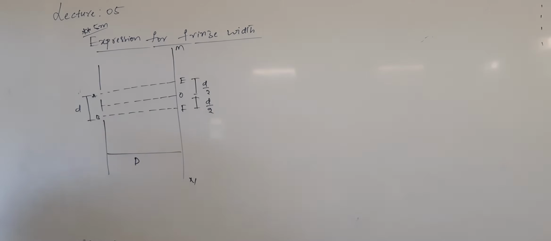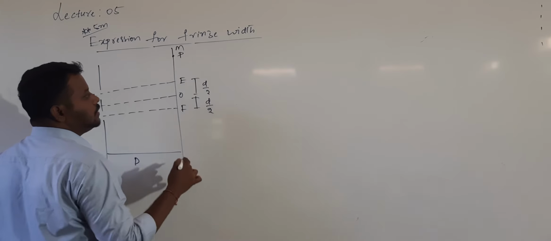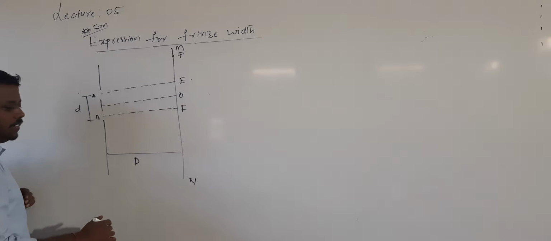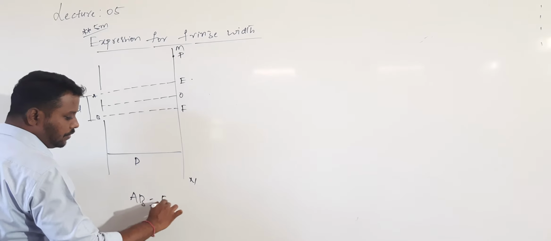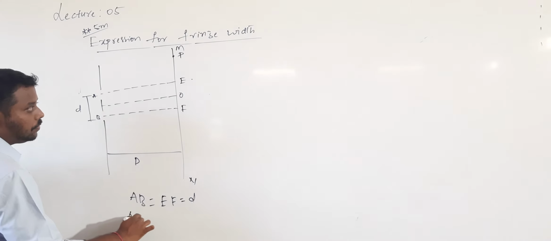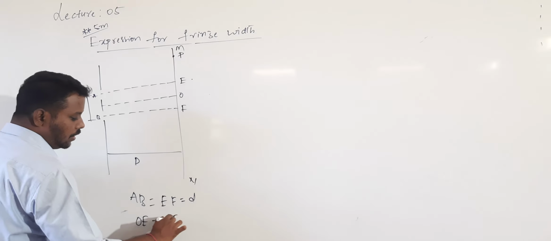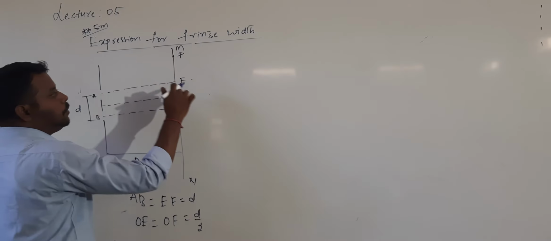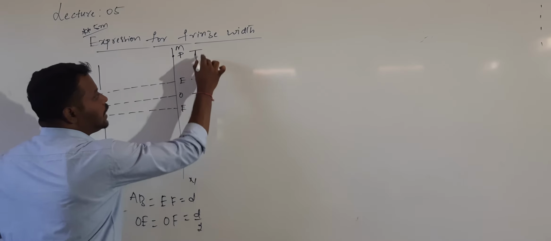Clear? Now let me consider another point P on the screen. Now I will write these distance values. AB is equal to EF, and that value is small d. And OE is equal to OF is equal to d by 2. Now let me consider another point P, which is at a distance x. The distance of the point P from the central bright band, I call x.